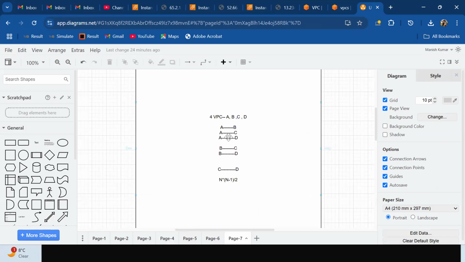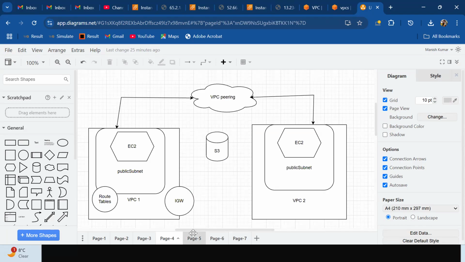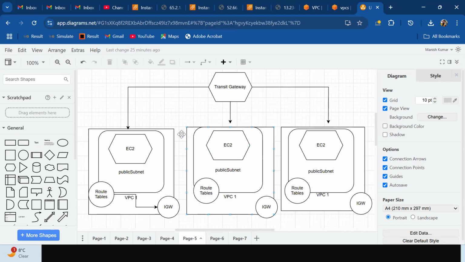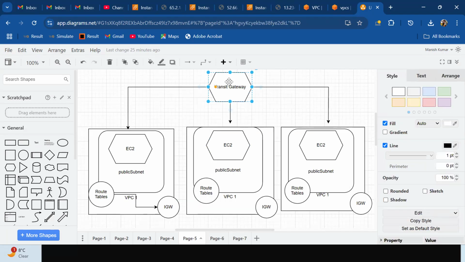Here you can see, correct? If you have 4 VPCs, it becomes 4 * (4 - 1) / 2, 6 connections. So as the number of VPCs increases, because it's one-to-one communication, you have to map all your VPCs one-to-one. Here in the Transit Gateway, you have to create one Transit Gateway which will act as a hub, and then you can create one attachment with each VPC.